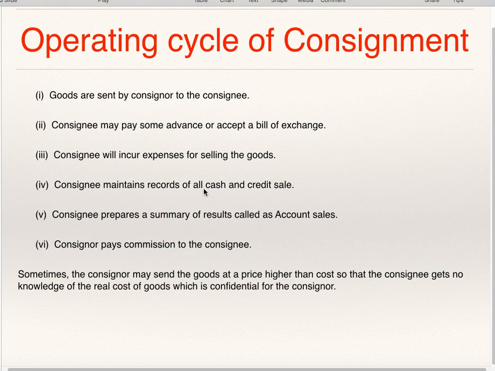The consignee maintains records of all cash and credit sales. The consignee prepares a summary of result called account sales. Just now we have seen what is the meaning of account sales and what he is supposed to mention in the account sales, what it includes. The consignor pays commission to the consignee. Sometimes the consignor may send the goods at a price higher than cost so that the consignee gets no knowledge of the real cost of goods, which is confidential for the consignor.